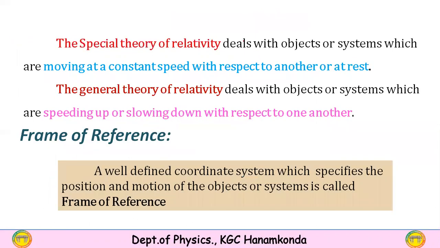What is the special theory of relativity? The special theory of relativity deals with objects or systems which are moving at a constant speed with respect to one another.